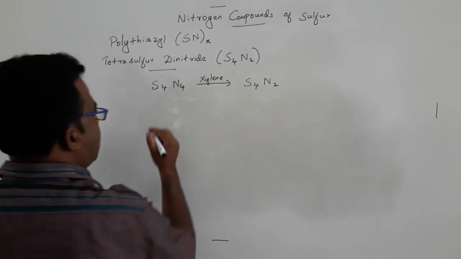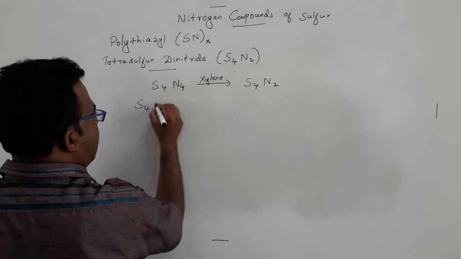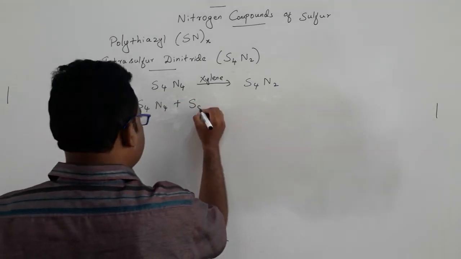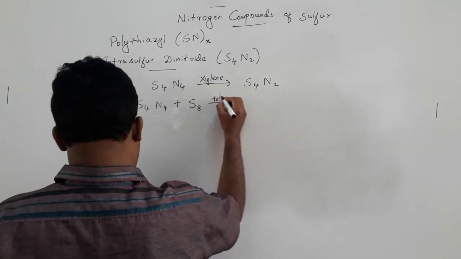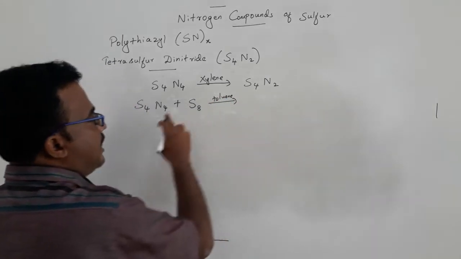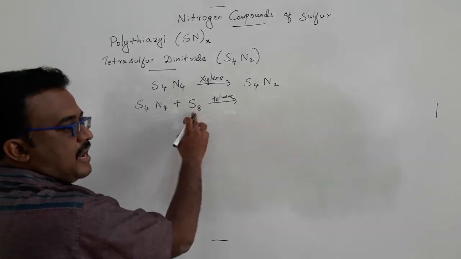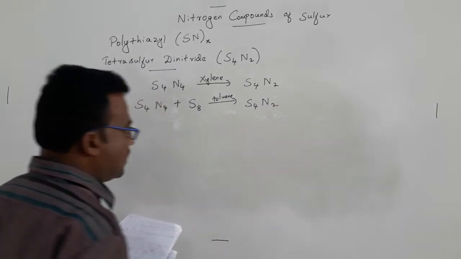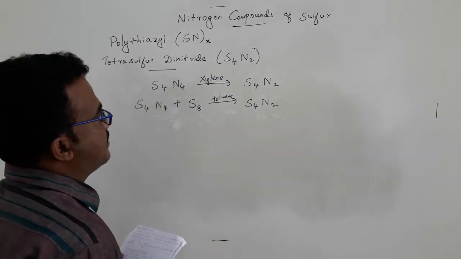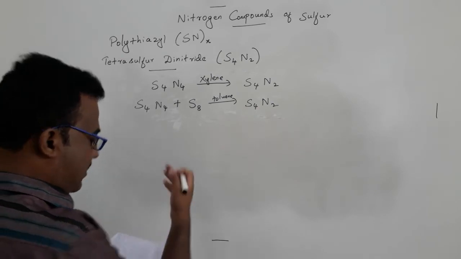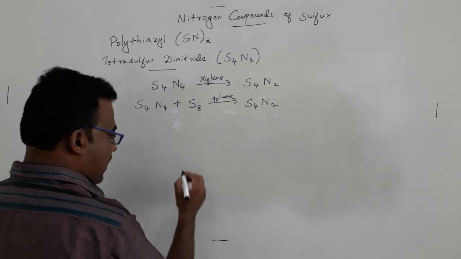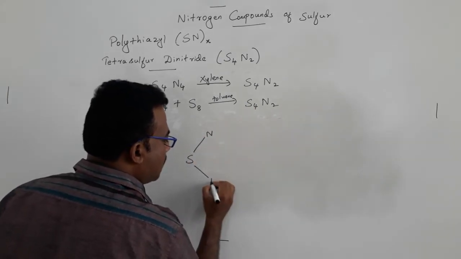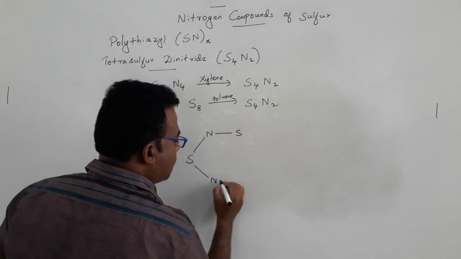Another way of synthesizing the compound is to react tetrasulfur tetranitride with sulfur powder in toluene. If we boil the toluene with the tetrasulfur tetranitride and the sulfur, we also get tetrasulfur dinitride. In this structure, you can see that it has a 6-membered ring.